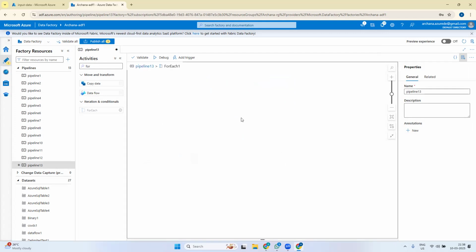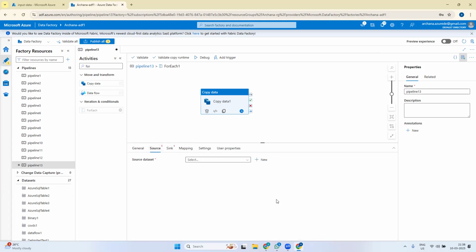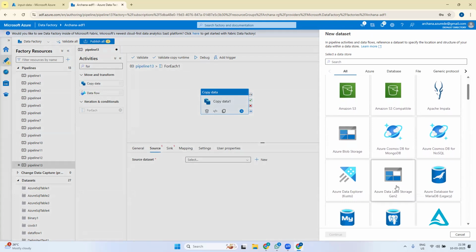So what is our requirement? We have to get each of those CSV files and copy it to the new destination, right? So inside for each activity I'll put a copy data activity. Here, on source, I'll create a new data set. You can use old ones also. I don't remember the names, that's why I'm creating new ones.